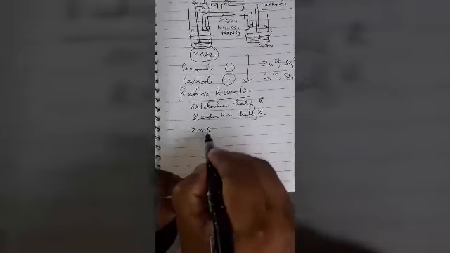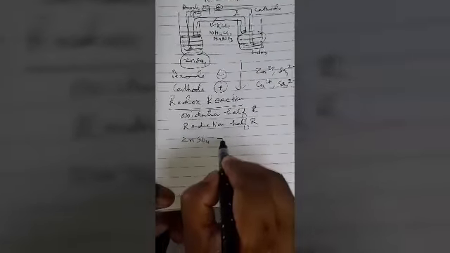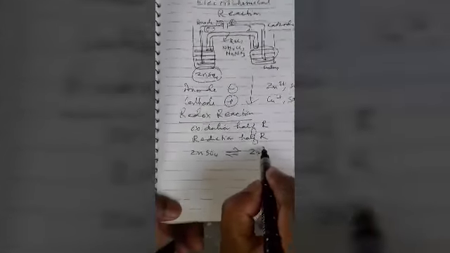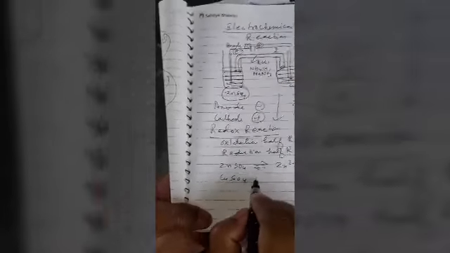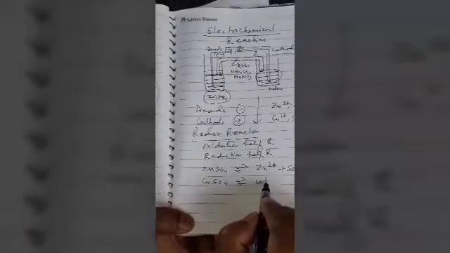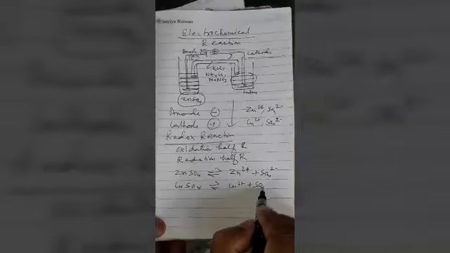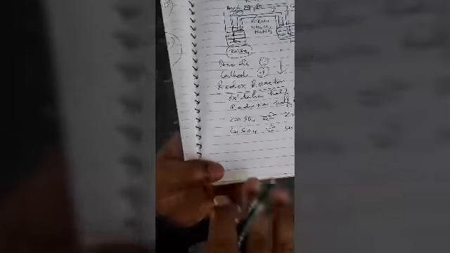Zinc sulfate is represented as zinc ion plus sulfate ion, and copper sulfate dissociates into copper ion plus sulfate ion. Through this concept I will explain the oxidation reaction.